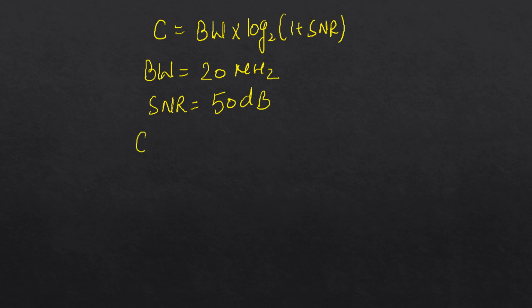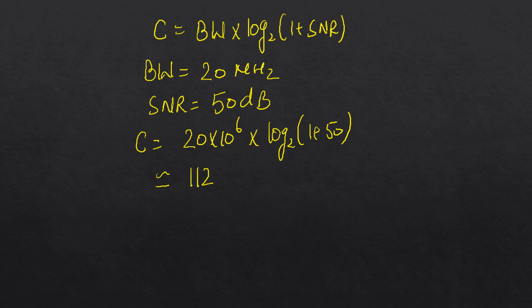Okay, in this case, if we calculate the capacity, it will come out to be something equal to 112 Mbps. But this 20 megahertz is a pretty common bandwidth for LTE advanced. And in LTE advanced, we can see capacity or throughput of the order of 500 Mbps.